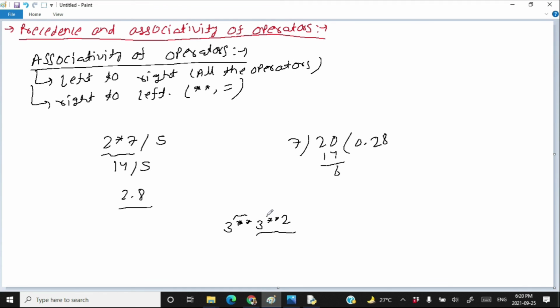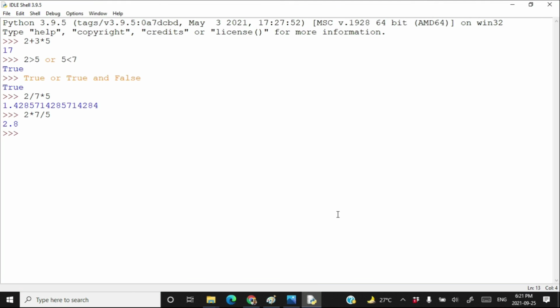But this exponentiation operator does not have any same level of operation on its right. Therefore, this one will execute first. So this expression will be converted to 3 exponentiation 9, which will ultimately result in 19683. Now let's calculate it practically.